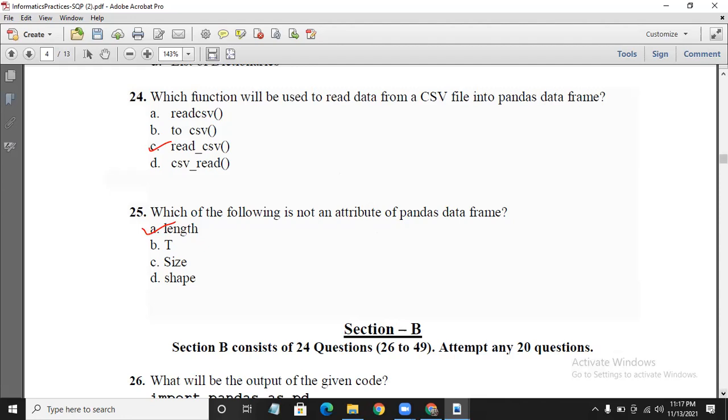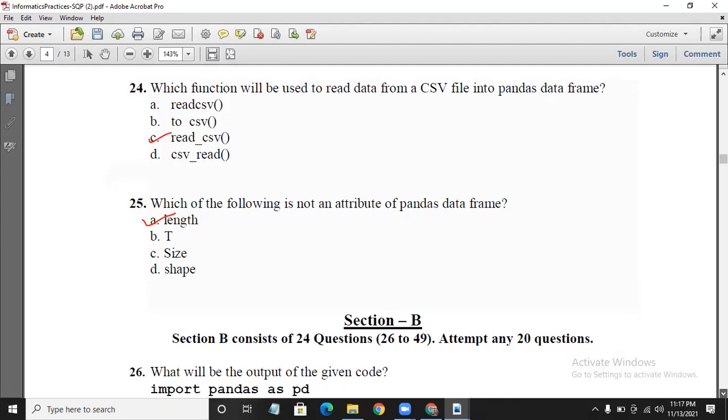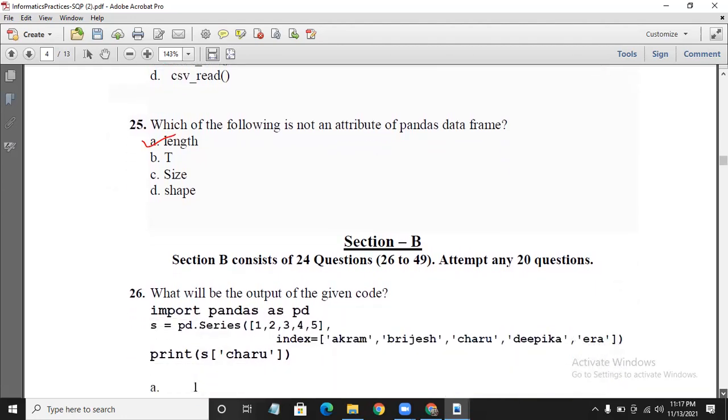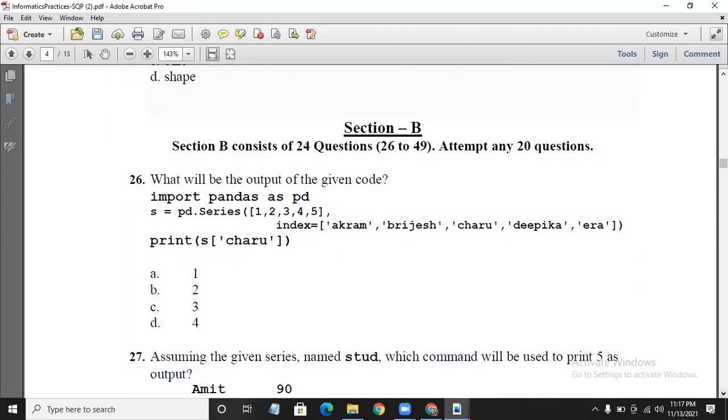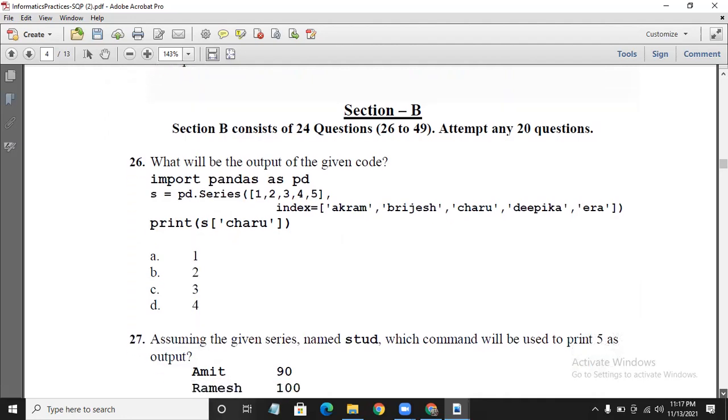So these are the 25 questions. Among these, you have to attempt only 20 questions. Now moving on to section B. This is again 24 questions in total, and among these you have to attempt any 20 questions.